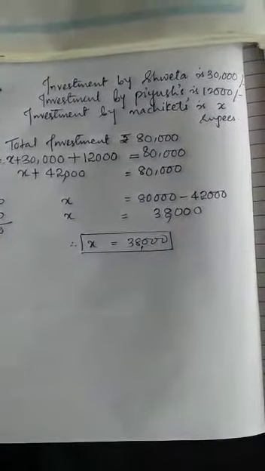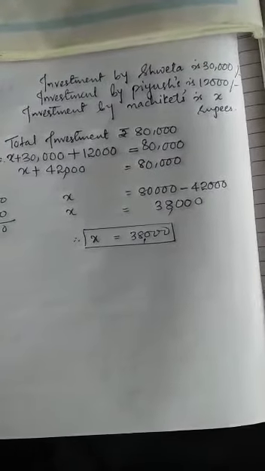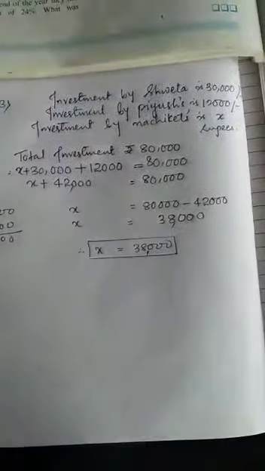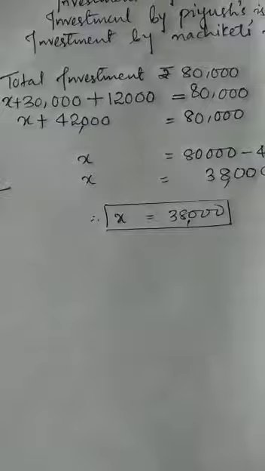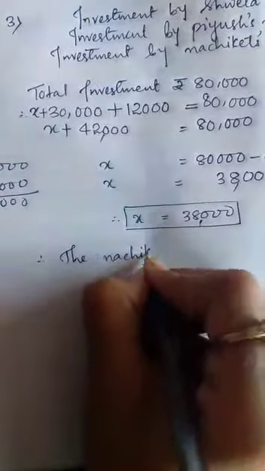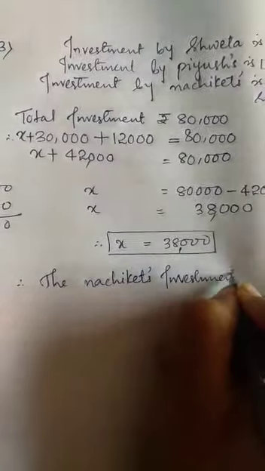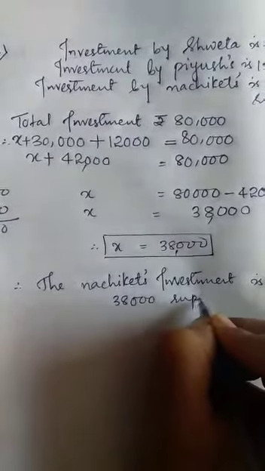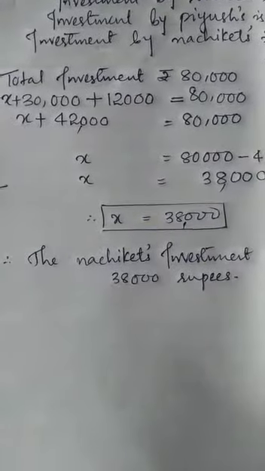Now what next? At the end of the year, they made a profit of 24%. So we have to find out Nachiket's investment and what was the share of the profit. So this is Nachiket's investment, and we have to find out the share of profit. So write it here. Therefore, Nachiket's investment is 38,000 rupees. 38,000 rupees.